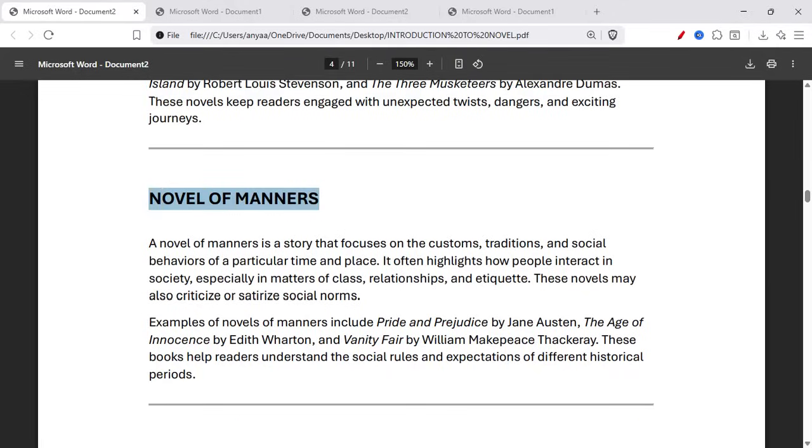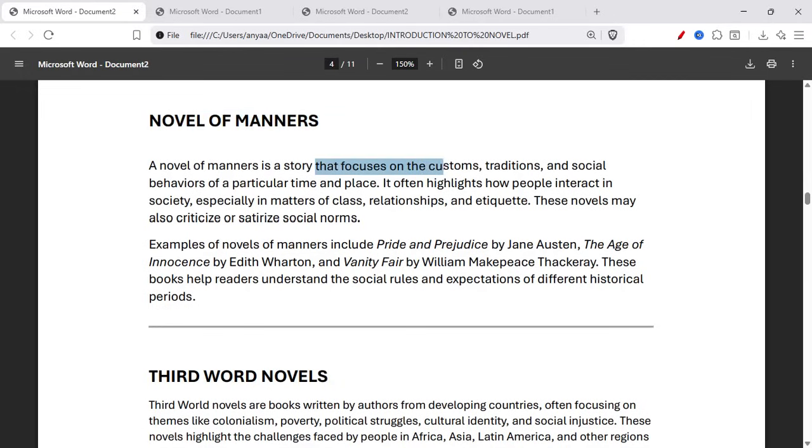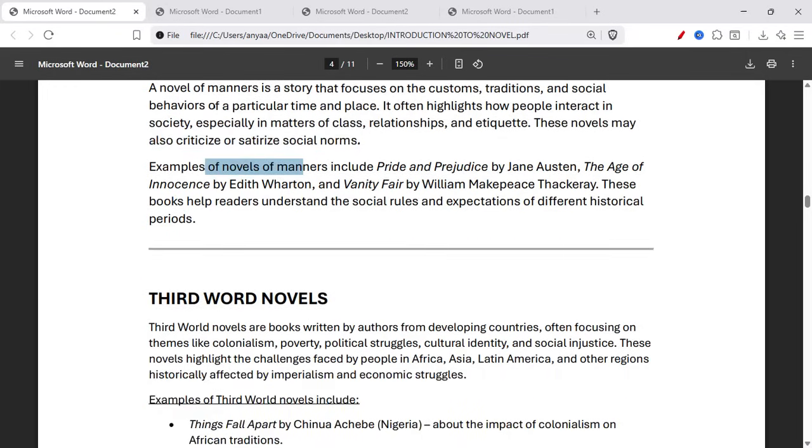Novel of Manners. A novel of manners is a story that focuses on the customs, traditions, and social behavior of a particular time and place. It often highlights how people interact in society, especially in matters of class, relationships, and etiquette. This novel may also criticize or satirize social norms. Examples are Pride and Prejudice by Jane Austen, The Age of Innocence by Edith Wharton, and Vanity Fair by William Makepeace Thackeray. These books help readers understand the social rules and expectations of different historical periods.